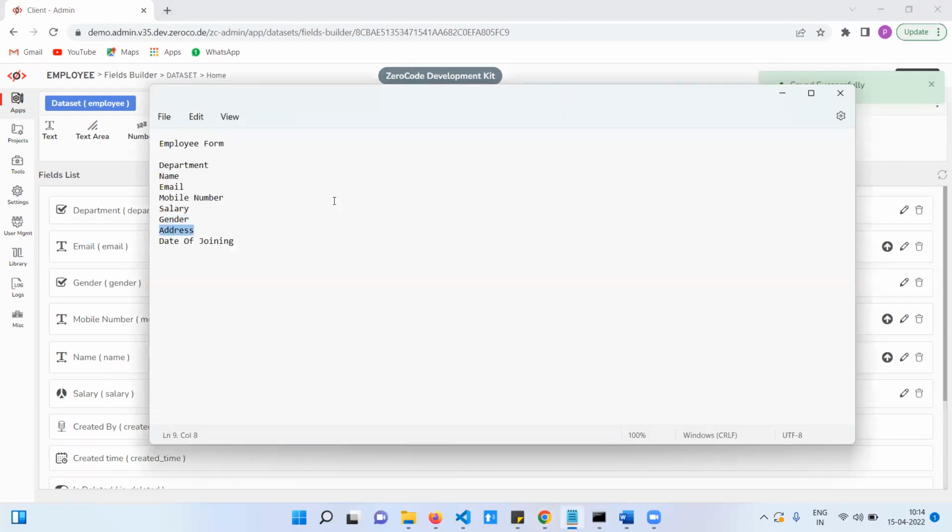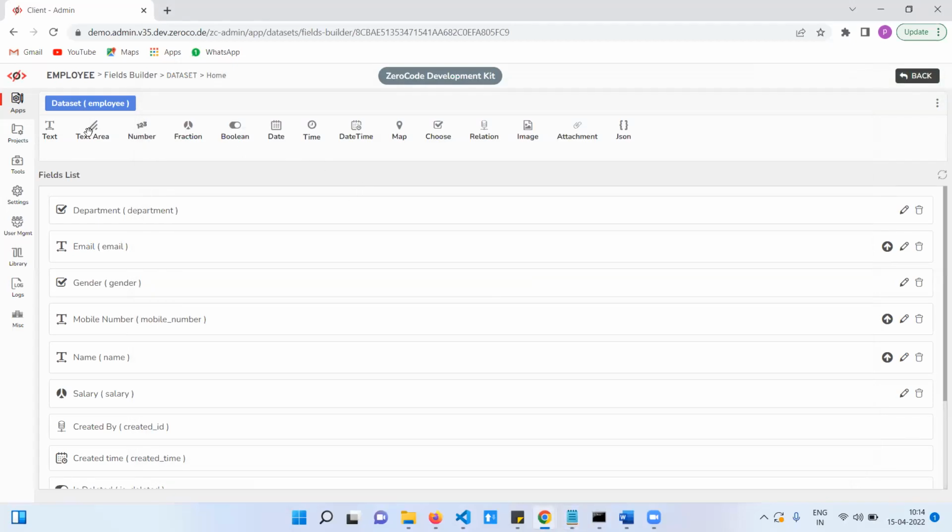Gender also done. Now I am going to create the address field. Address is a text area.